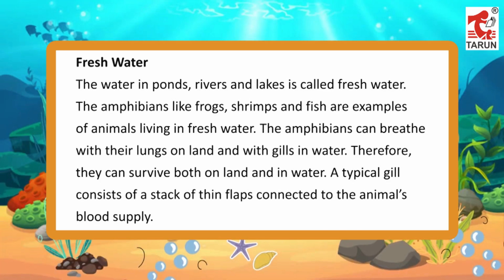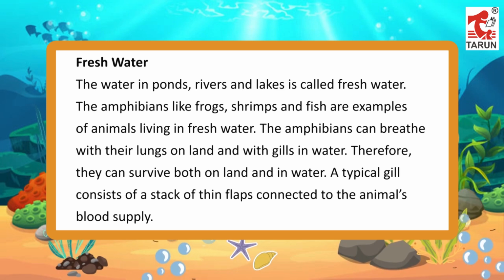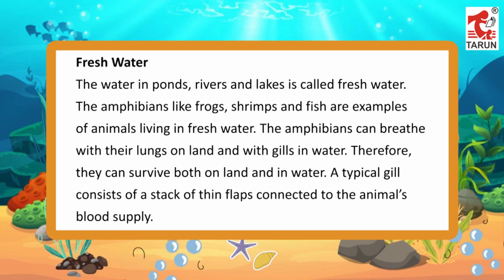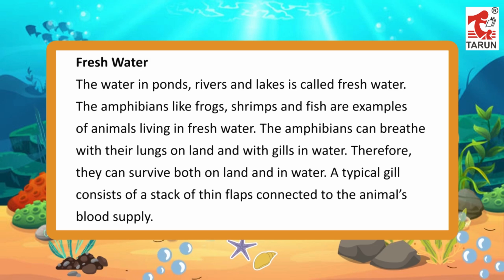Fresh water. The water in ponds, rivers and lakes is called fresh water. The amphibians like frogs, shrimps and fish are examples of animals living in fresh water. The amphibians can breathe with their lungs on land and with gills in water. Therefore, they can survive both on land and in water.